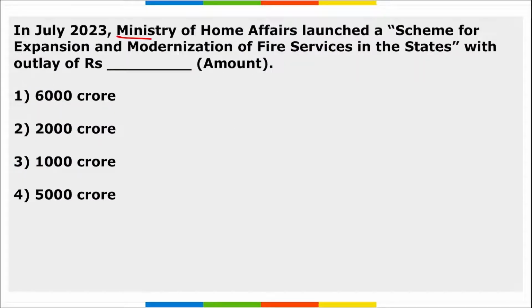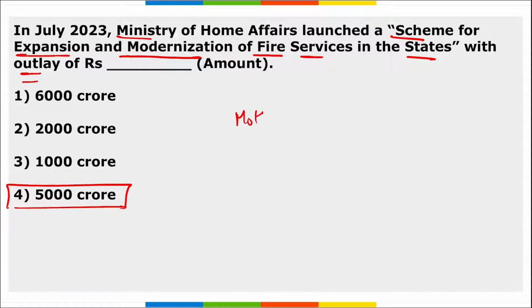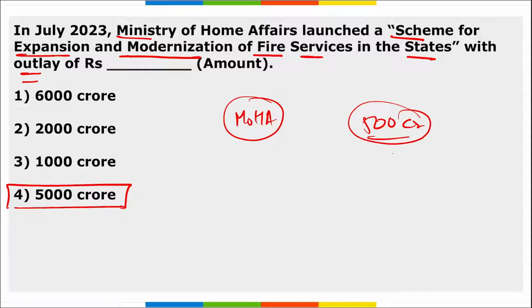Next, the Ministry of Home Affairs launched a scheme for the expansion and modernization of fire services in the states with an outlay of dash amount, with an outlay of 5,000 crore rupees. So I repeat, the Ministry of Home Affairs launched a scheme for the expansion and modernization of fire services in the state with an outlay of 5,000 crore rupees, and out of this 500 crore rupees is kept for the incentivization of the states on the basis of their legal and infrastructure based reforms.